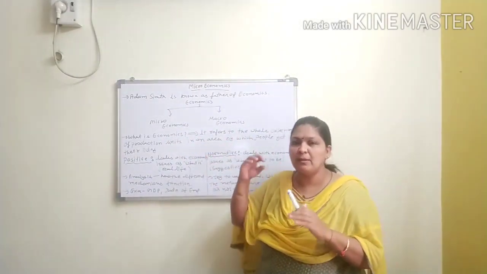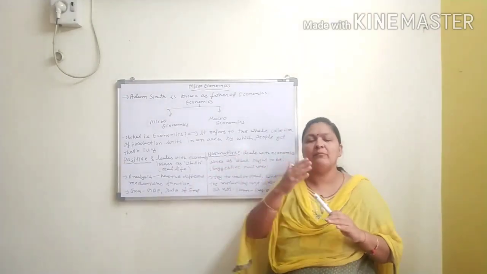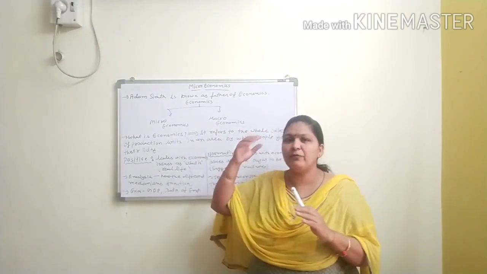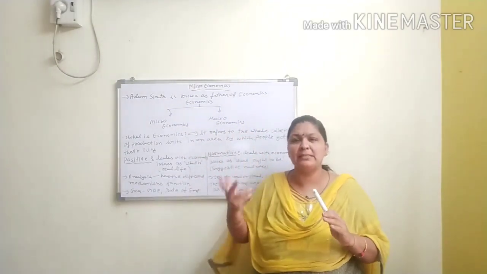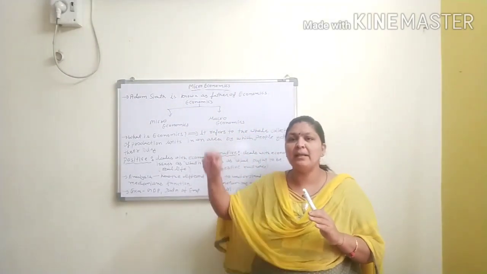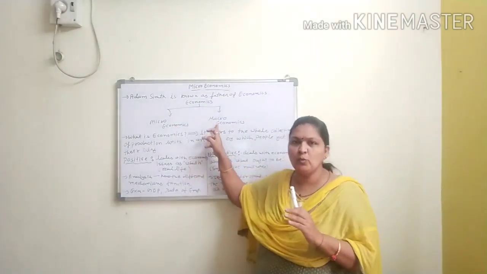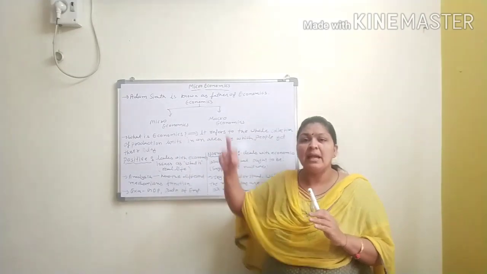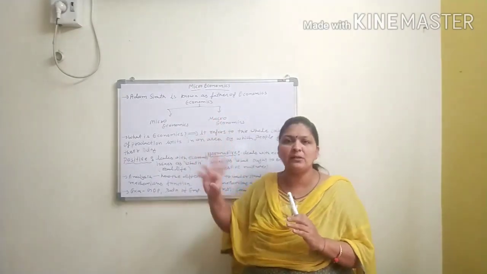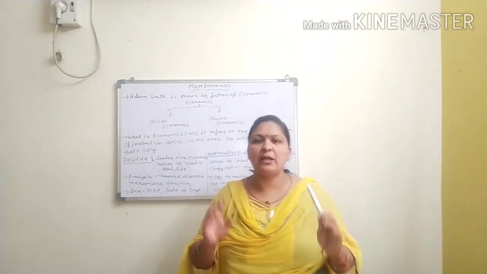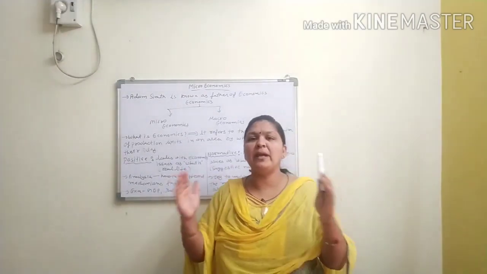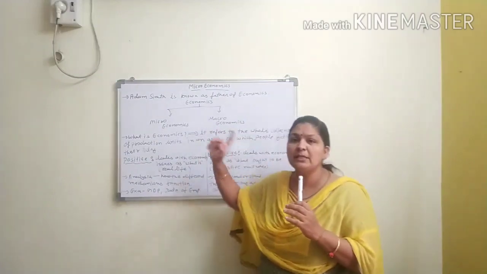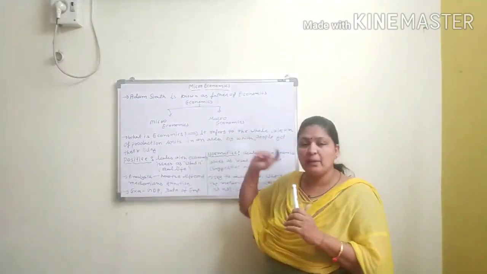When we are talking about the micro and macro difference, I will elaborate all these things. Don't worry. But now, if you are curious about micro and macro, keep in your mind that economics bifurcates in two ways. First is microeconomics, second is macroeconomics. It is also called the subject matter of economics. So these are the two subject matters of economics, microeconomics and macroeconomics.